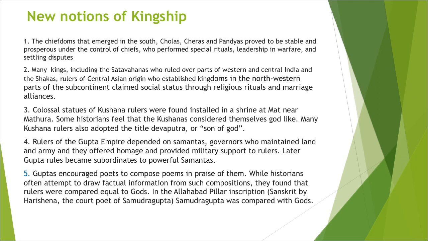Now, there are many kings who were chiefs, like the Satavahanas. In the next chapter, we are going to study about the Satavahanas also, the rulers of the Deccan, that is western and central India. It is said that they were Brahmins. Then there were the Shakas, who were rulers from Central Asia and established kingdoms in the northwestern parts of the subcontinent. They claimed social status through religious rituals and marriage alliances.